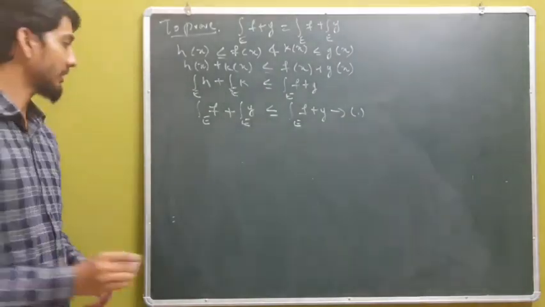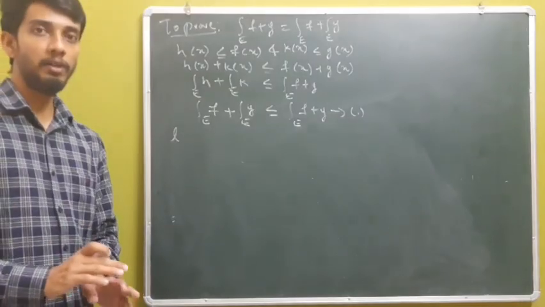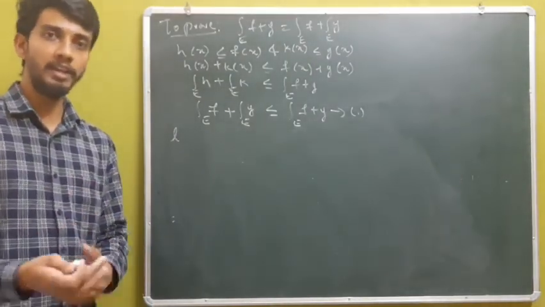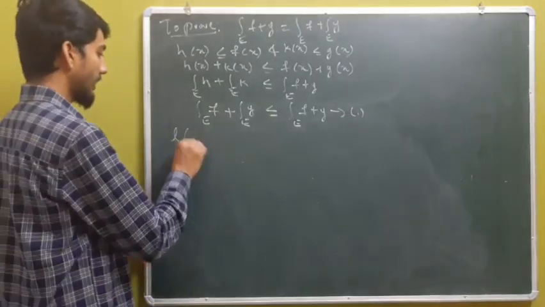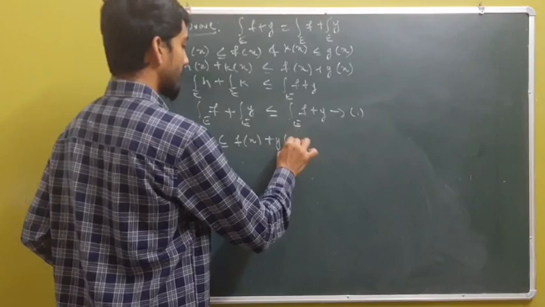Now I will consider a function, say L, which is a bounded measurable function, and that vanishes outside a set of finite measure, and I take L of x to be less than or equal to f of x plus g of x.